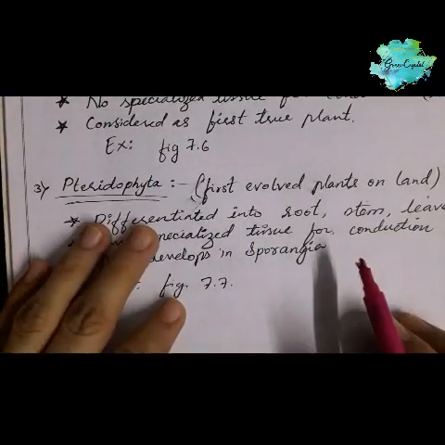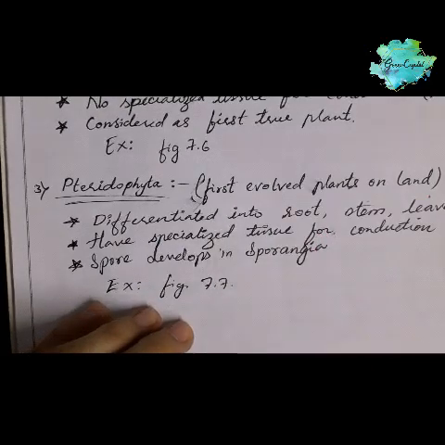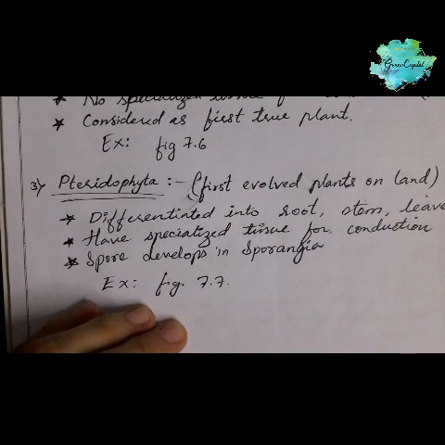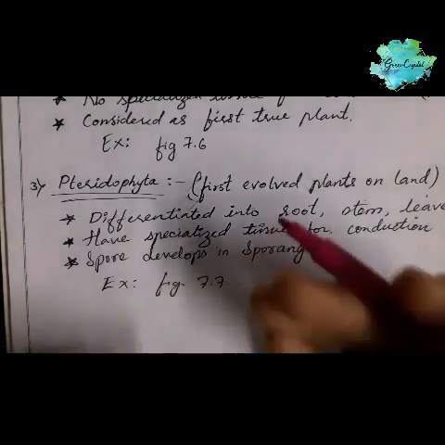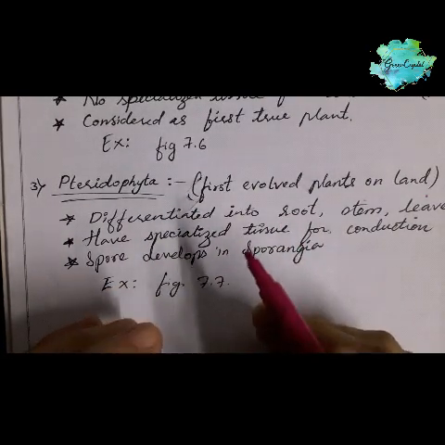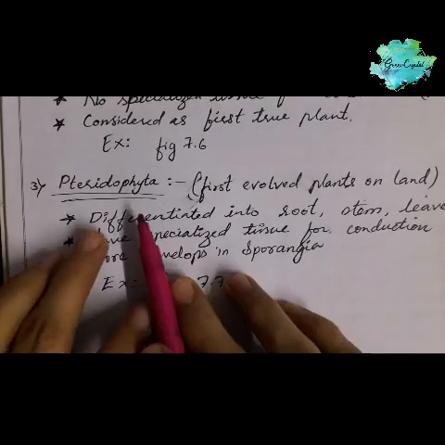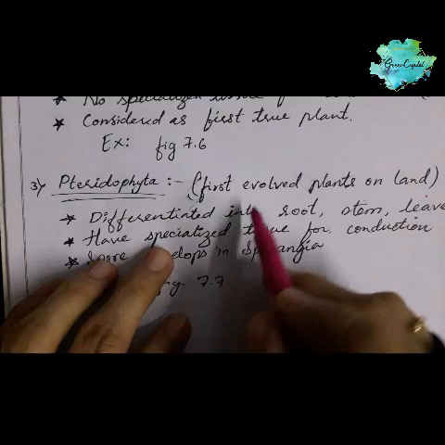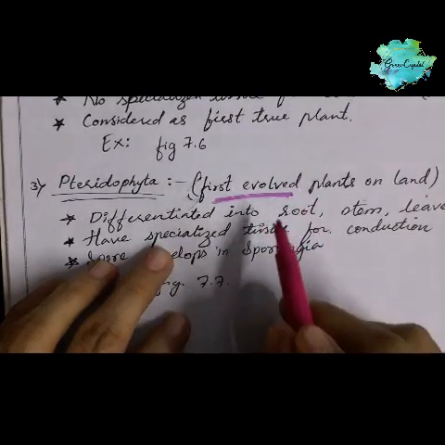Pteridophyta is a little more advanced. It is believed that life began in the ocean and slowly evolved and adapted to dry land. Among the plants, Pteridophyta was the first to be found on land, so it is called the first evolved plant.